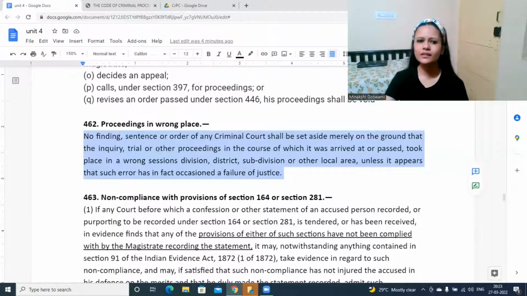Yes. Take for example, it may happen that a case was decided and judgment came against a certain person, and that person goes to the higher court and says that this entire proceeding itself is invalid, that it should not be binding on me. In such cases, the court may say that, okay, fine, everything else was fine. Just that by mistake it went to the other court, it should have gone to this court.